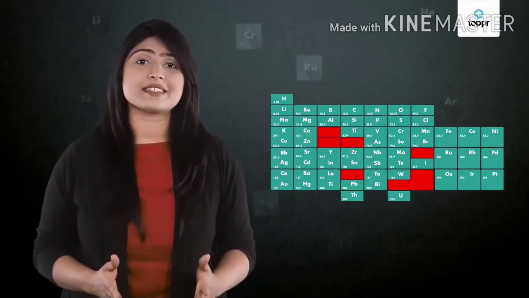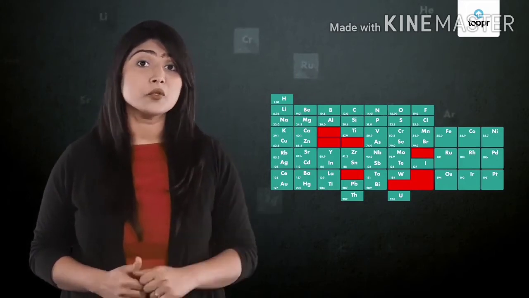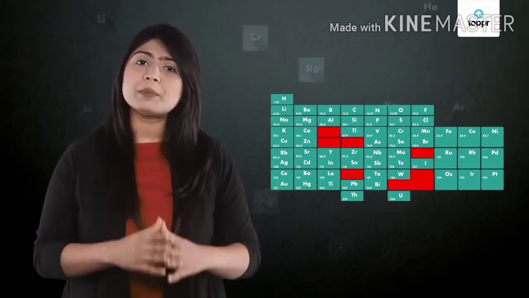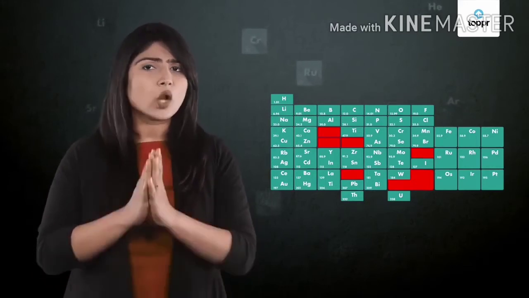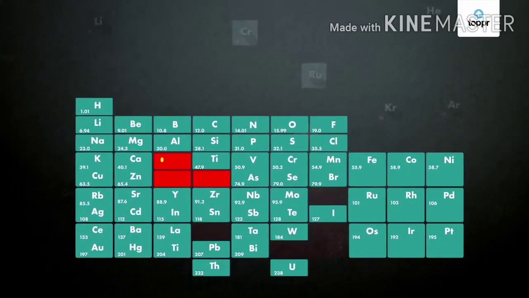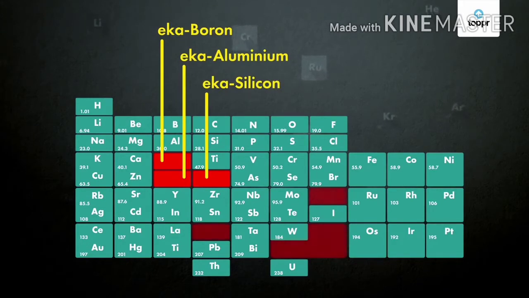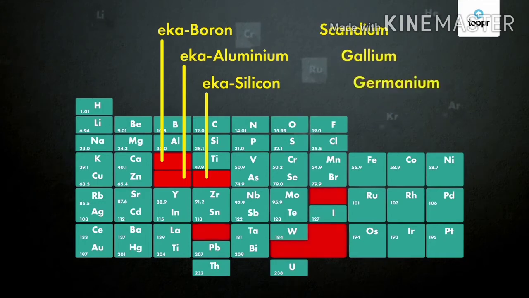Mendeleev was a genius. He had anticipated that more elements would be discovered in the near future. He thus left gaps in the periodic table for such elements and also went on to predict their properties. He named these elements Eka boron, Eka aluminium, and Eka silicon. Each of these future elements would resemble the ones placed above them in the table. Today, Eka boron is an element called scandium, Eka aluminium is gallium, and Eka silicon is germanium.